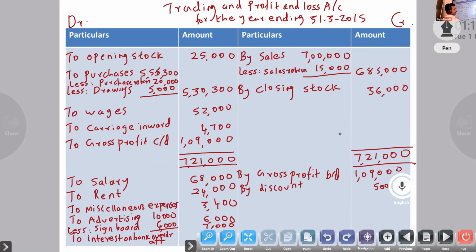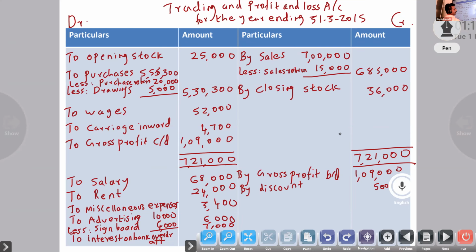Now we will prepare the balance sheet as on 31st March 2015. First we will look at the trial balance.